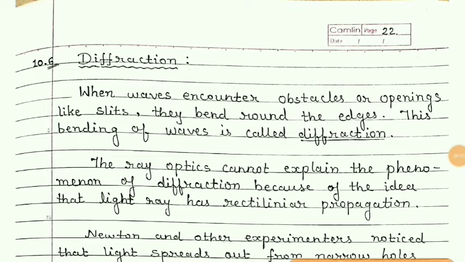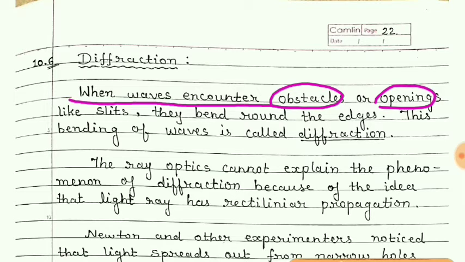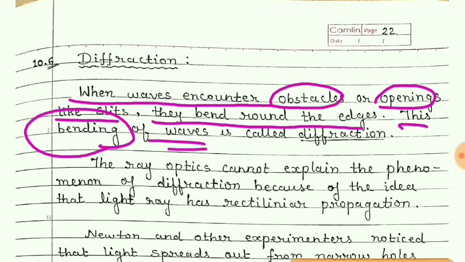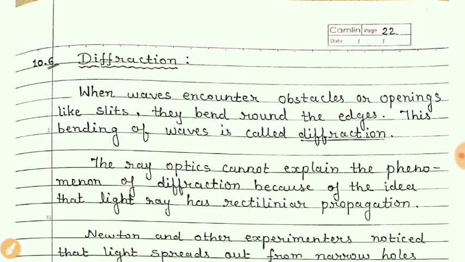Now students, when waves encounter obstacles or openings like a slit, they bend round the edges. This bending of waves is called diffraction. So what is diffraction? Diffraction is bending of waves.